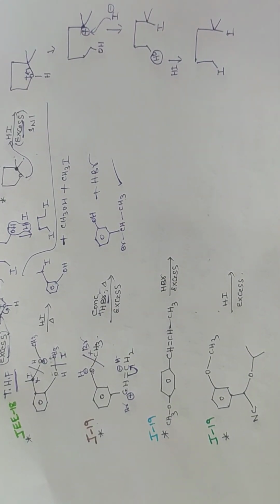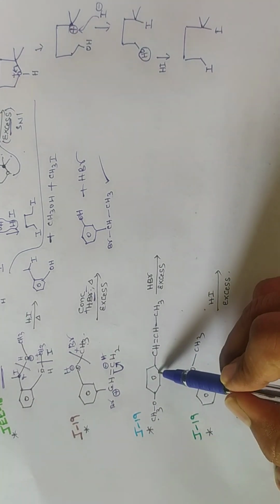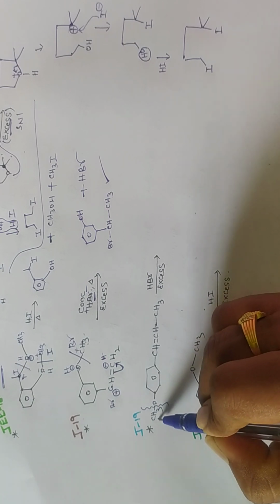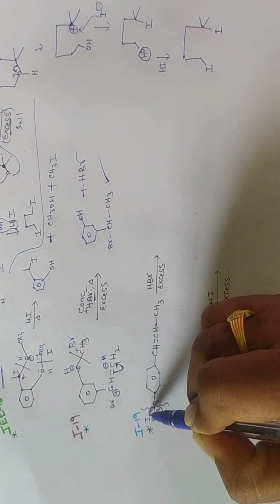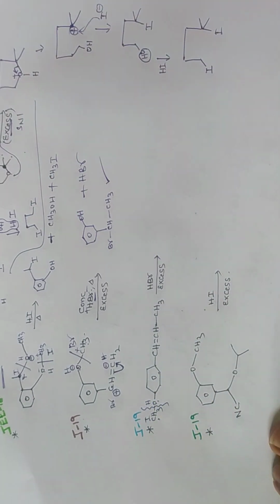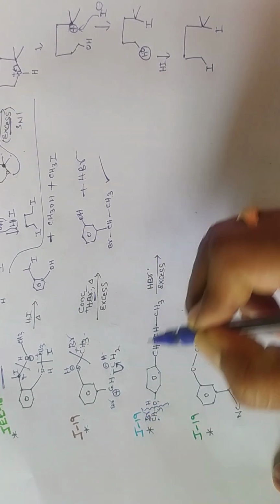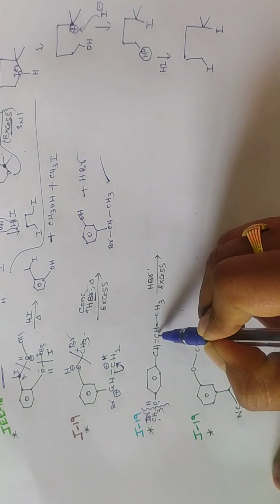Okay. Next one is alkyl aryl ethers. So therefore always the bond is broken between alkyl group and oxygen. Now here bromine is given, no? So you write Br. That part is over. Next this part, double bond is given.